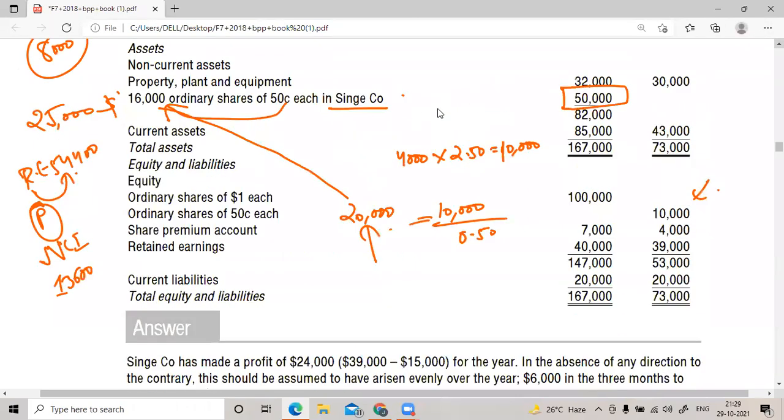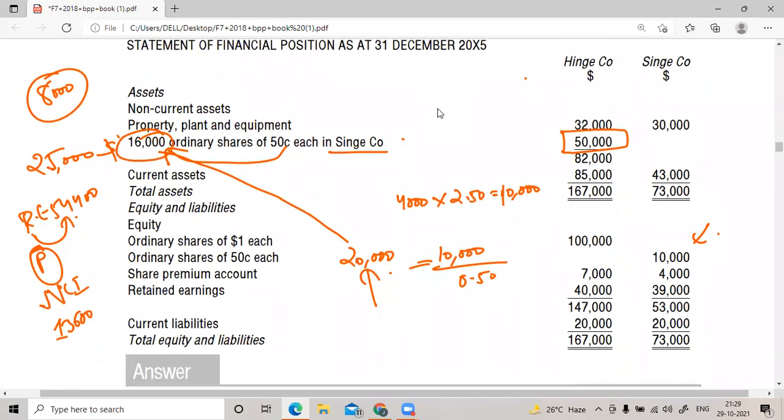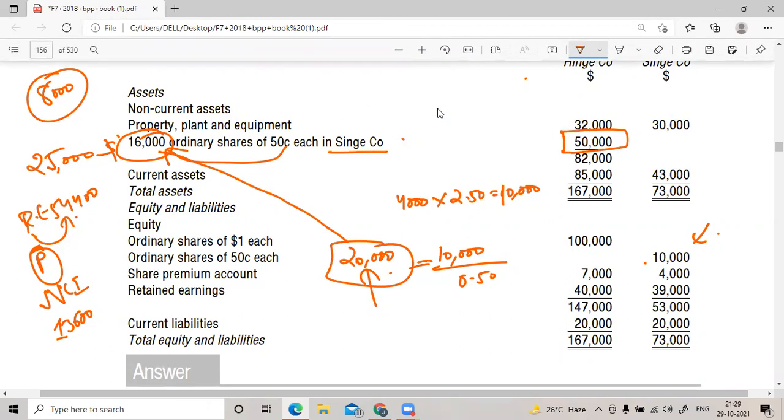So you should first understand how to do a question. Okay. 16,000 ordinary shares, out of how many shares? 20,000 ordinary shares. How did I get it? 10,000 divided by 0.50 cents.